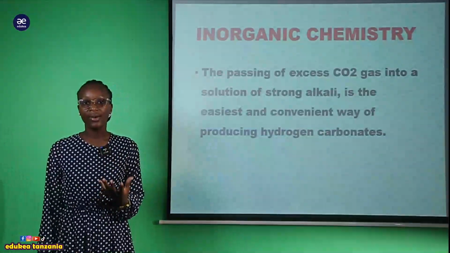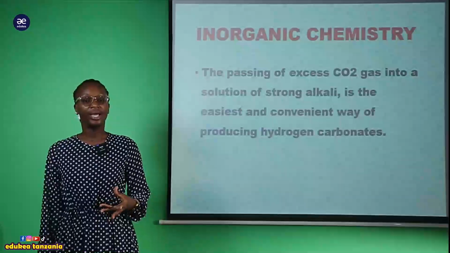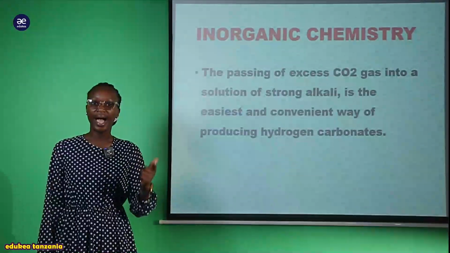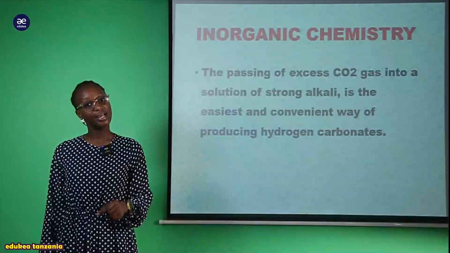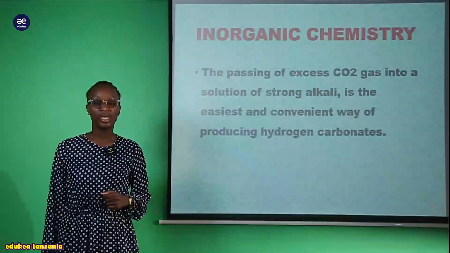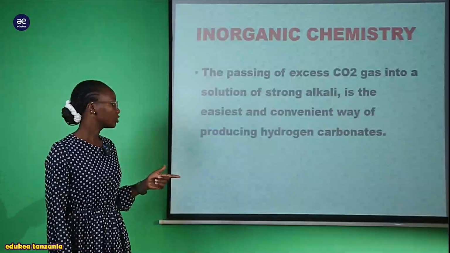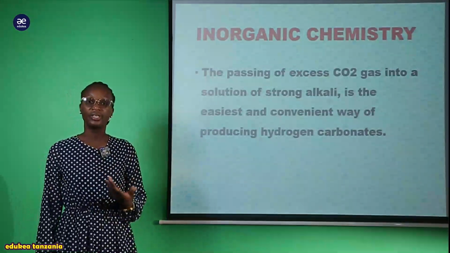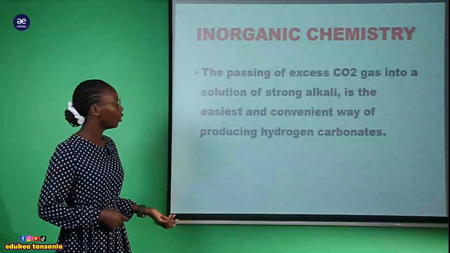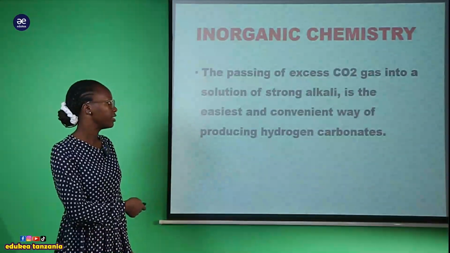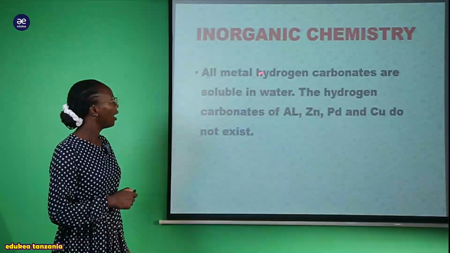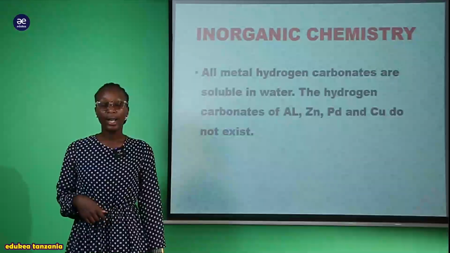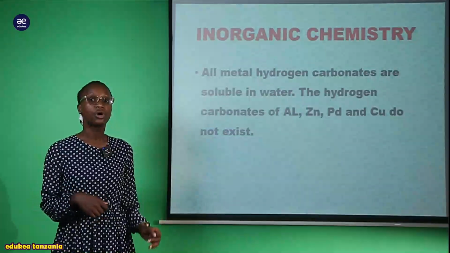So you should not struggle in one way or another. For preparation of this hydrogen carbonate, you have to take the solution of an alkali, pass through it the excess carbon dioxide gas, and directly you will get the metal hydrogen carbonate. So this is the easiest way, and also it is a convenient way of preparing or producing the hydrogen carbonate. It says that all metal hydrogen carbonates are soluble in water.